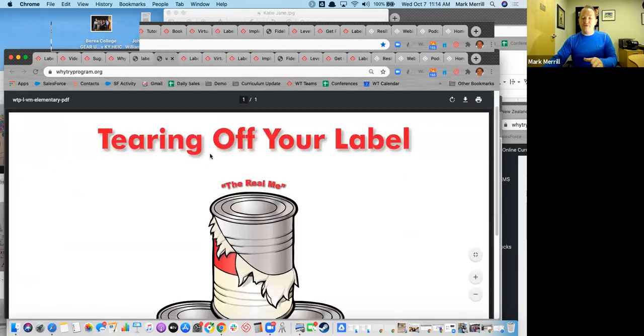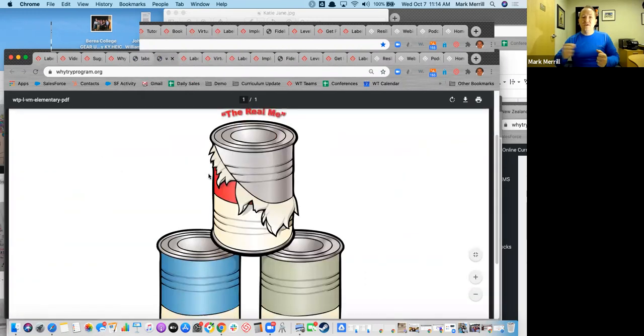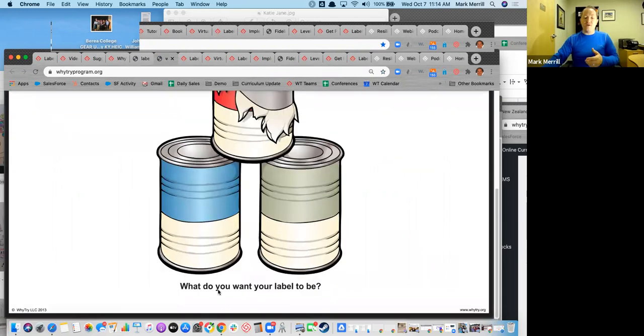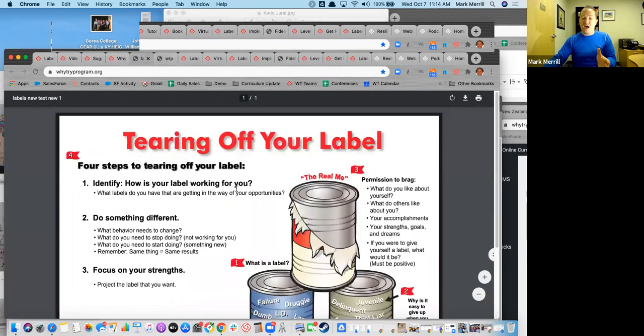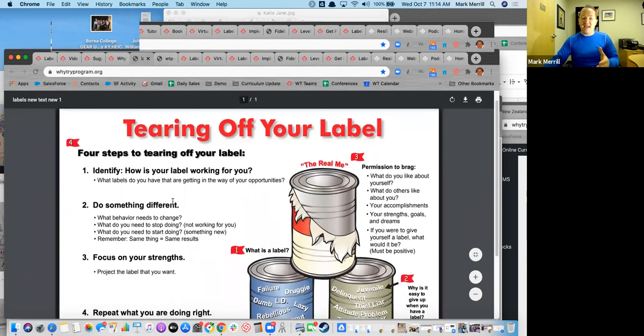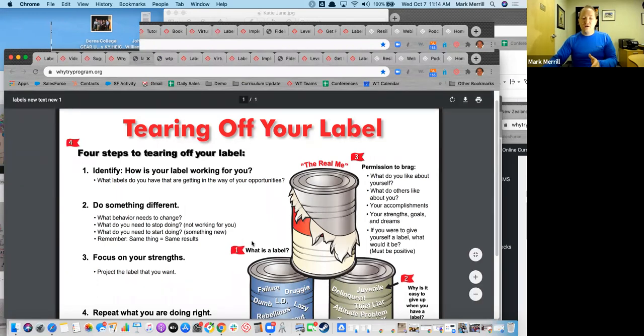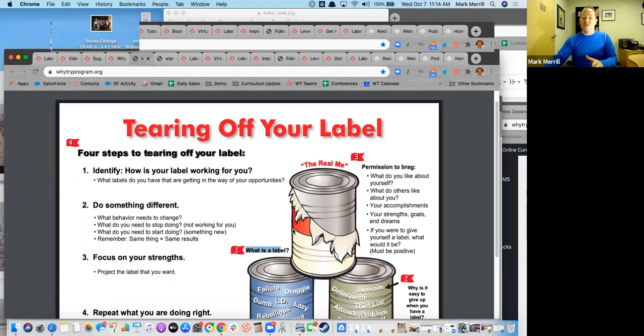But here's the elementary version of this. We talk about labels that maybe don't describe who we are. And we talk about, what would you want your label to be? What do you want to be known for? In the secondary setting, we talk about, it's a little bit different. You'll see there's a few more things added to this. Now, keep in mind, as you're looking at this, as you're going through this lesson, it's building on these. It starts with here, what is a label? And then it slowly builds out to where you're seeing this full visual.